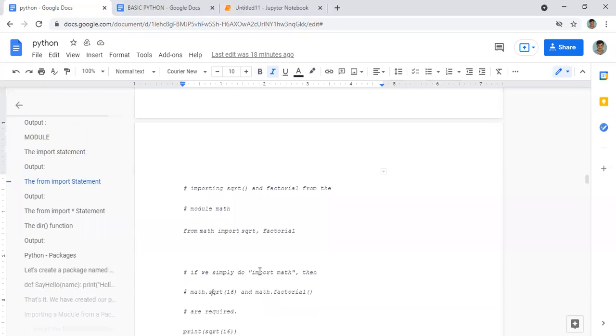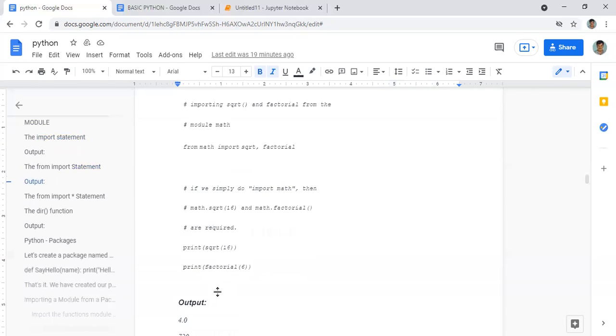Now if we simply do import math, then we want to do it like this: math dot square root of any value, and if you want factorial, math dot factorial of any value. Otherwise, we will do it like this: import square root and factorial. Here you can see this command.